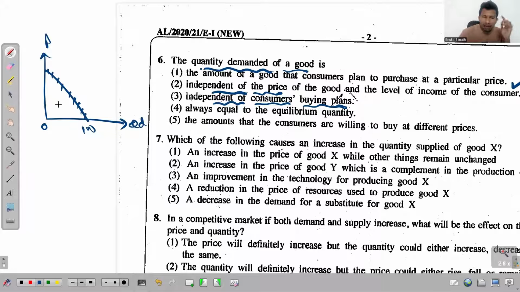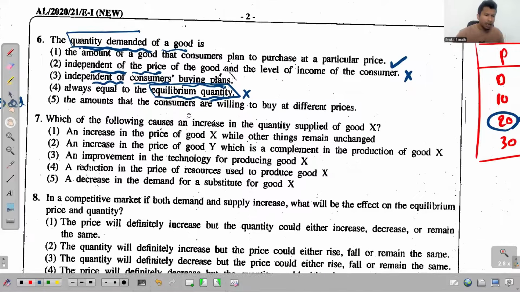And among these infinite number of values, only one will be the equilibrium quantity, right? That's the quantity where the expectations of suppliers become equal to the expectations of consumers. So one such value we can recognize to be the equilibrium quantity. Not all the given QD values are equal to the equilibrium quantity. No, wrong.